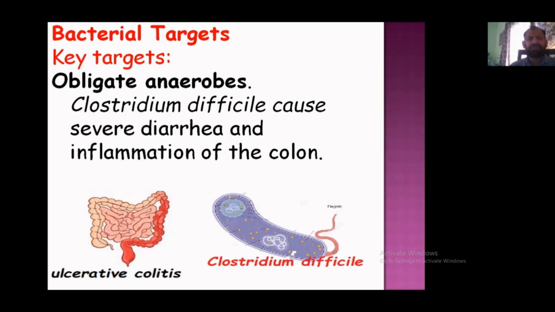Now let's discuss the bacterial targets of the drug. First of all, ulcerative colitis, which is caused by Clostridium difficile. You can see here the ulcerative colitis is basically infection of the colon. You can see here the infected area of the colon. This is caused by Clostridium difficile and is successfully treated with metronidazole.